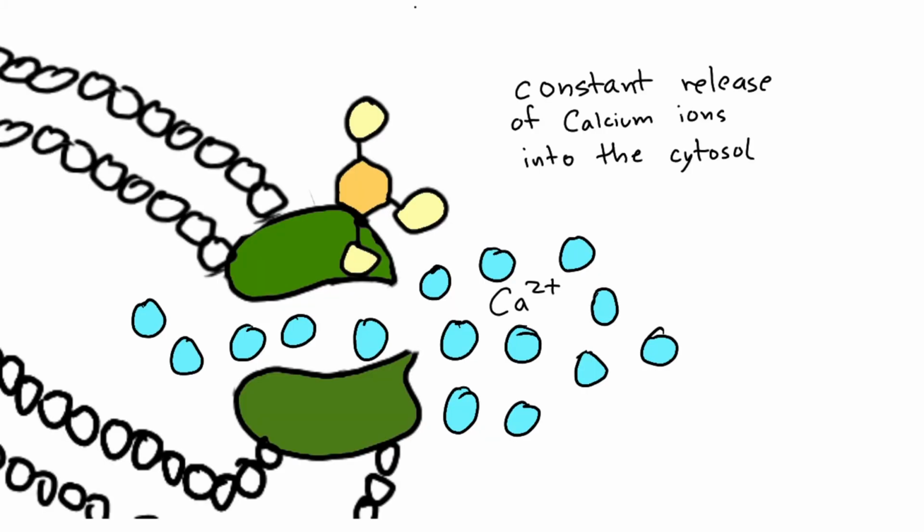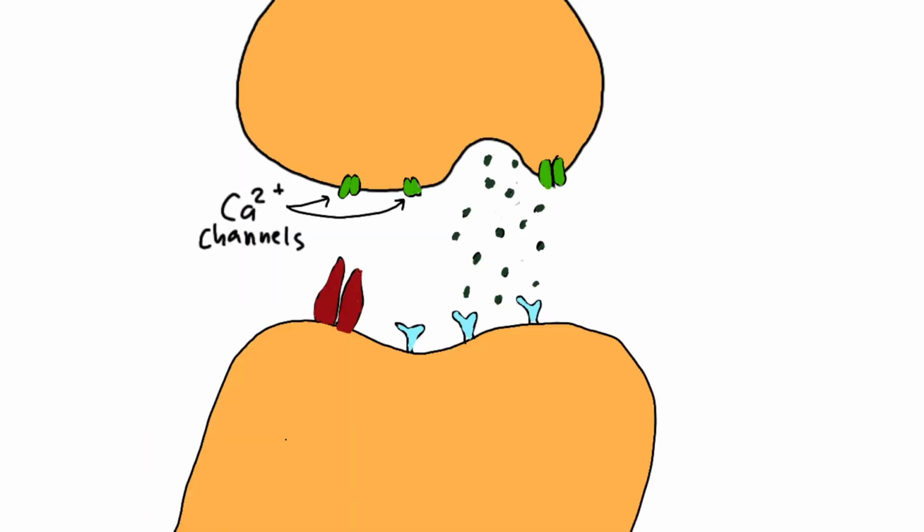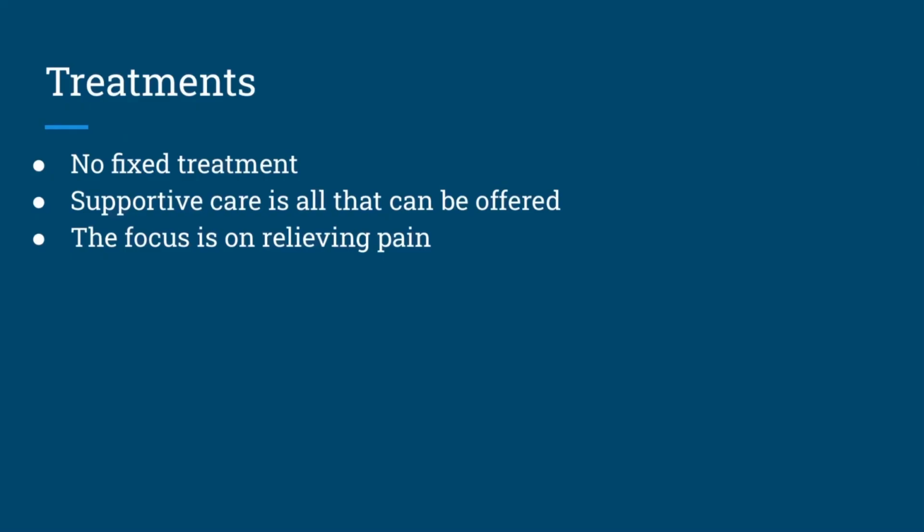This would lead to a constant release of calcium ions into the cytosol and cause cellular stress. The nerve cell synapses would be impaired as calcium is important in neurotransmission. Cell apoptosis will follow. There is no cure or ways to slow the spread of Creutzfeldt-Jakob disease. Therefore, treatment focuses on supportive care and relieving pain in patients.